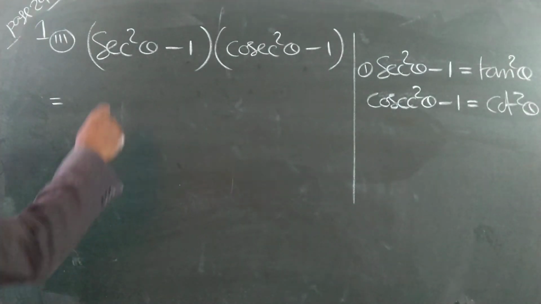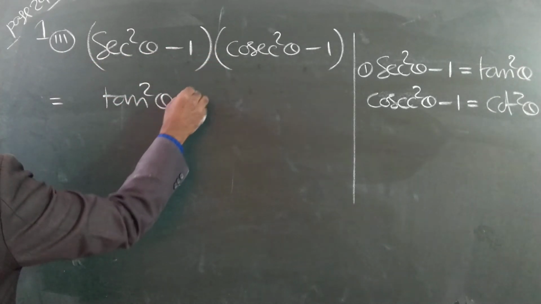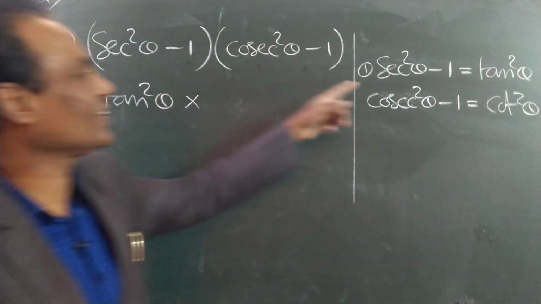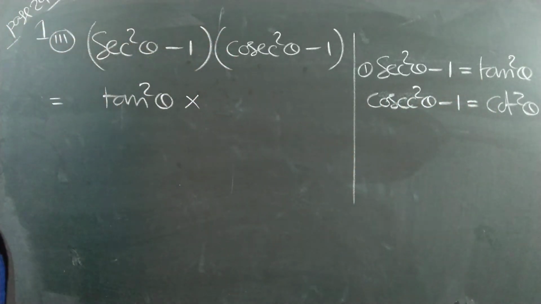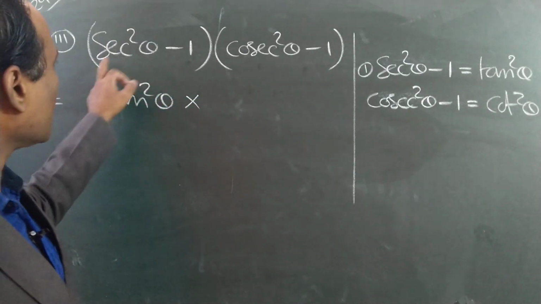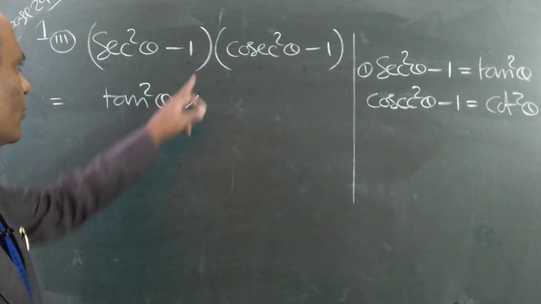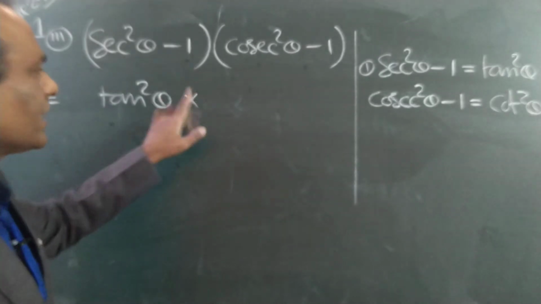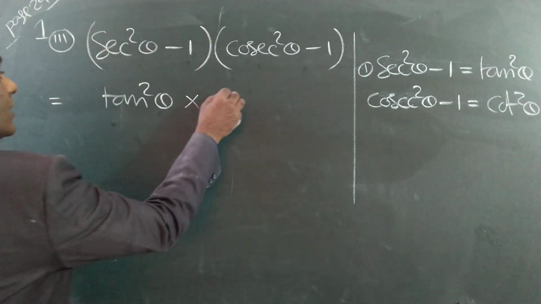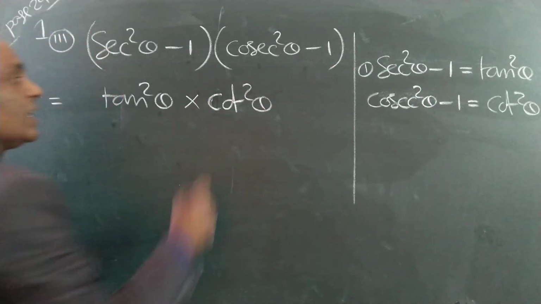Now see. Secant square minus 1 into tan square. Bracket means into. Secant square minus 1 is equal to tan square. Bracket means we can write into, because when two terms are there, we have to keep the bracket. If only one term is there, no need of bracket. Just we can write into. Next. Cosecant square minus 1 is equal to cot square. Cosecant square minus 1 is how much? Cot square.